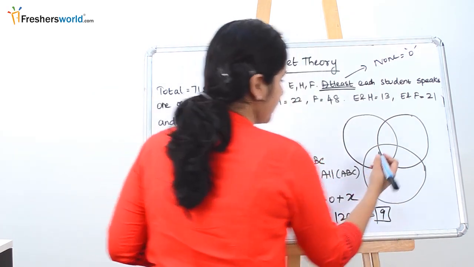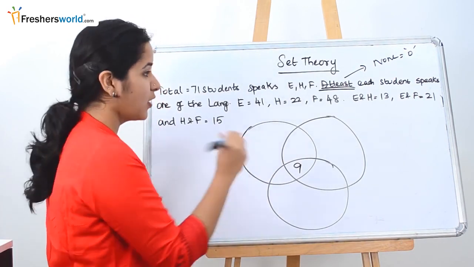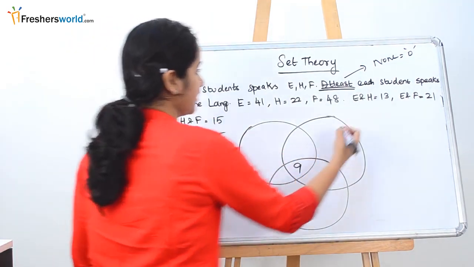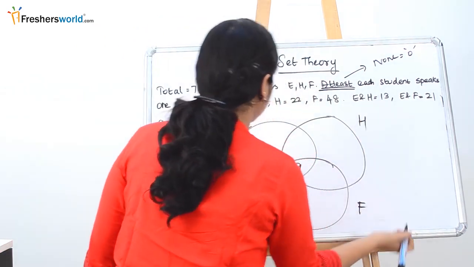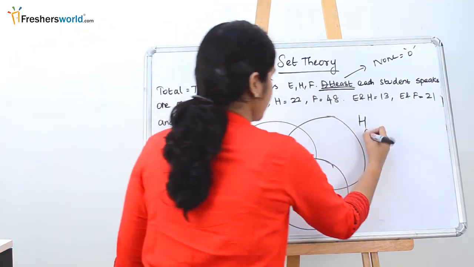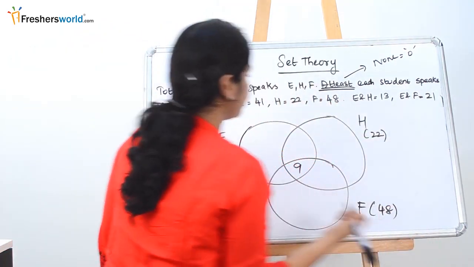So the unknown variable here is nothing but 9. So we know that the unknown variable is 9. Now let's start putting all the answers and find the question. So English, Hindi and French. So people who know English is 41, Hindi is 22, French is 48.